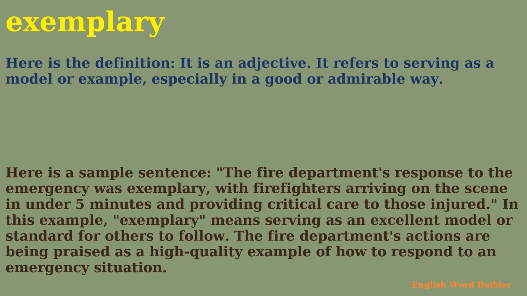The fire department's response to the emergency was exemplary, with firefighters arriving on the scene in under 5 minutes and providing critical care to those injured. In this example, exemplary means serving as an excellent model or standard for others to follow. The fire department's actions are being praised as a high-quality example of how to respond to an emergency situation.